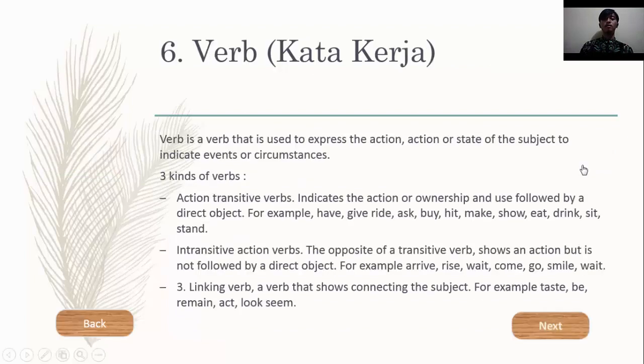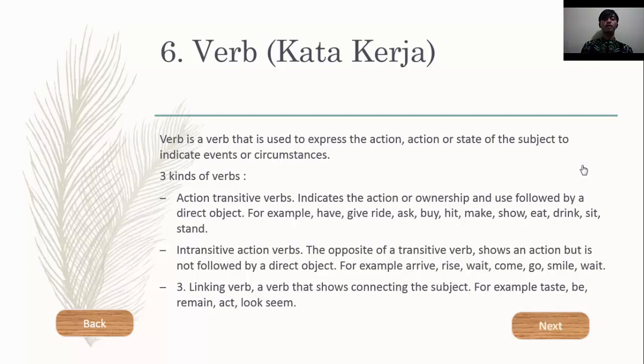Next, verb. Verb is a word that is used to express the action, or state of the subject, to indicate an event or circumstance. Three kinds of verb. First, action transitive verb indicates the action or ownership and use, followed by a direct object.